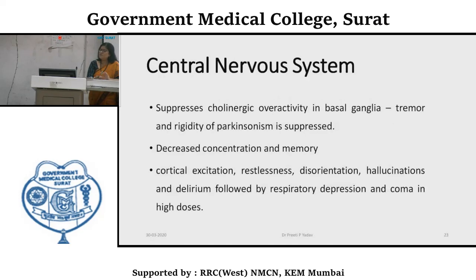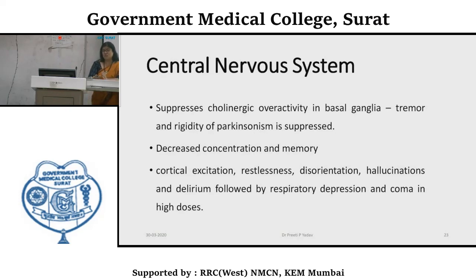They also suppress cholinergic overactivity in the basal ganglia, like tremors and rigidity. So in Parkinson's, tremors and rigidity are relieved, because Parkinson's is due to an imbalance between the dopaminergic and cholinergic systems. By blocking the cholinergic system with anticholinergics, symptoms like tremor and rigidity in Parkinson's are suppressed.